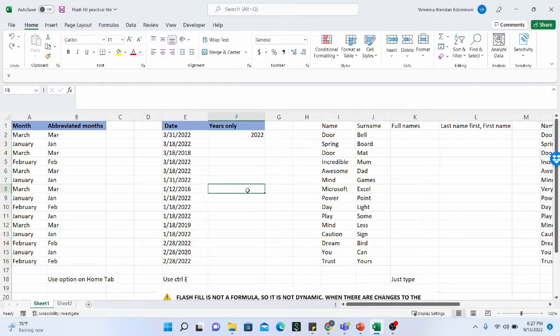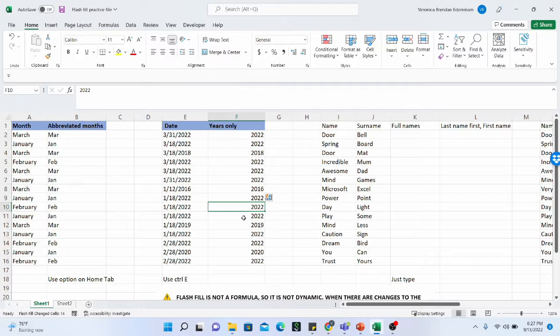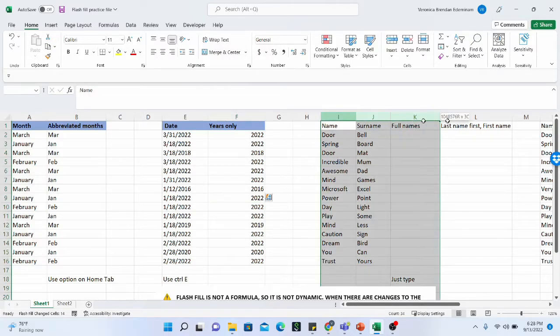You just select any of the cells in the column where you want your flash filled information to be represented. And then you do Control E on your keyboard, and then you have the information flash filled for you within seconds. So amazing.